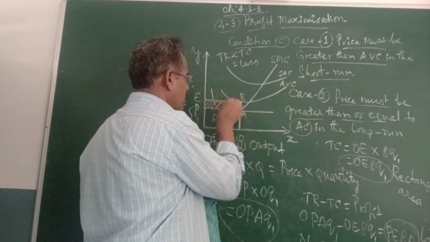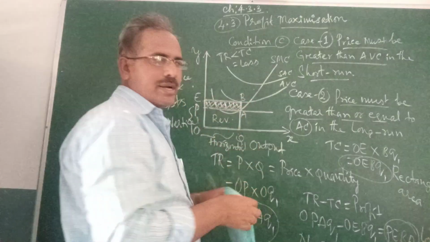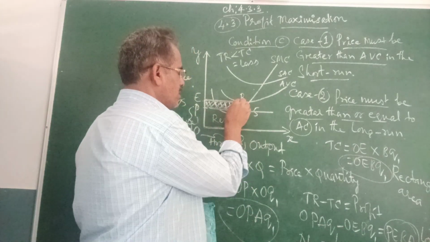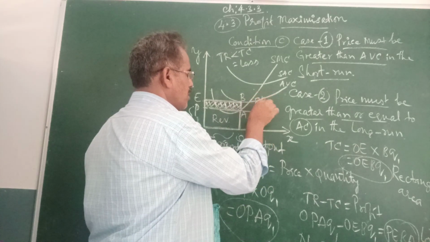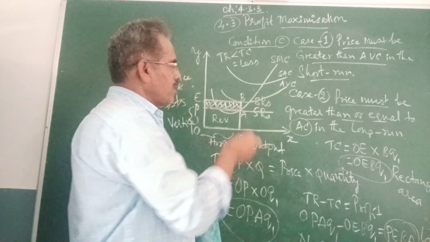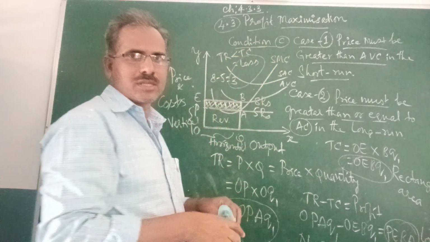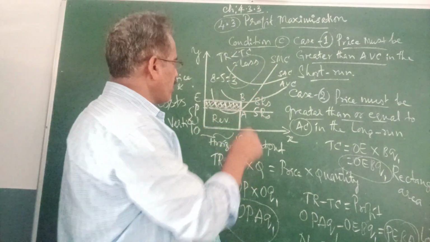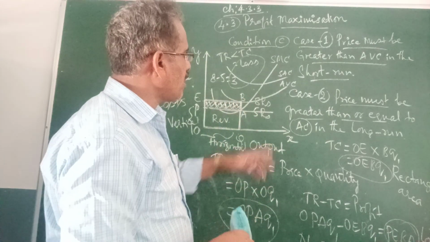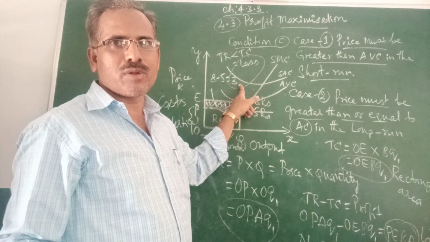This area is the loss, because the price level is this one: 5 rupees is the price, and 8 rupees is the cost. 5 rupees is the revenue, 8 rupees is the cost, so 8 minus 5 equals 3 rupees, which is the loss. Since the average cost at B is more than the market price, automatically there is a loss of 3 rupees per unit of the product.